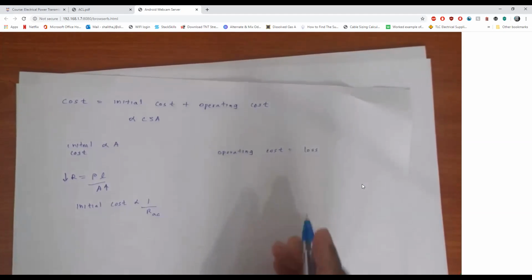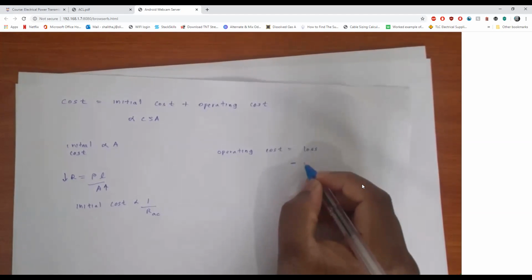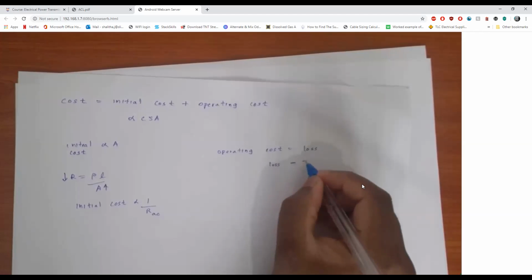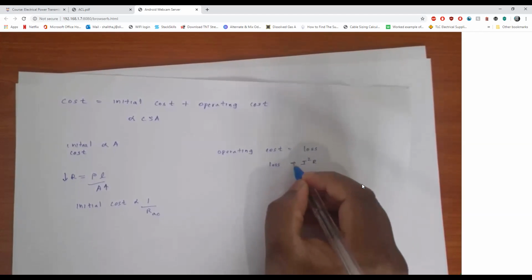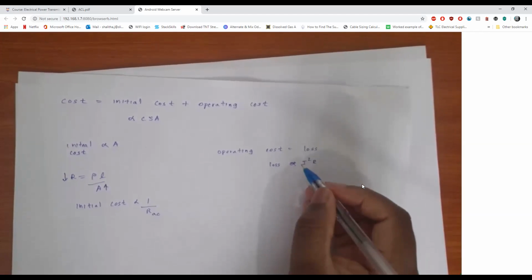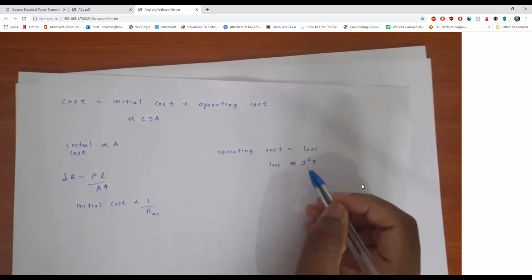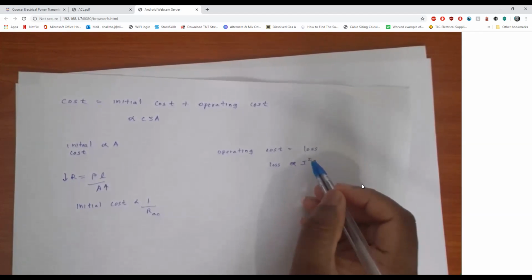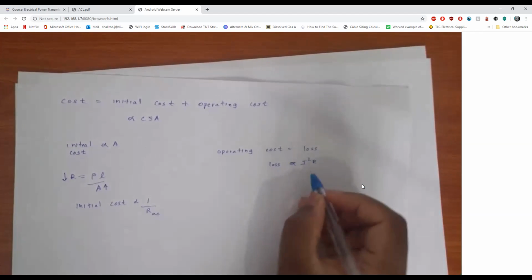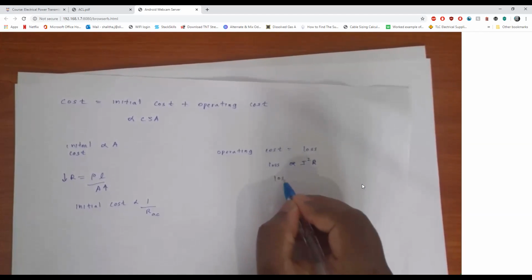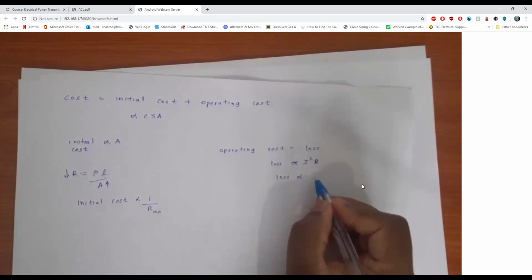The loss is proportional to I squared R. We can assume our conductor is operating at the same level all the time, and I is usually constant. So R is fixed anyway, so loss is also proportional to R.